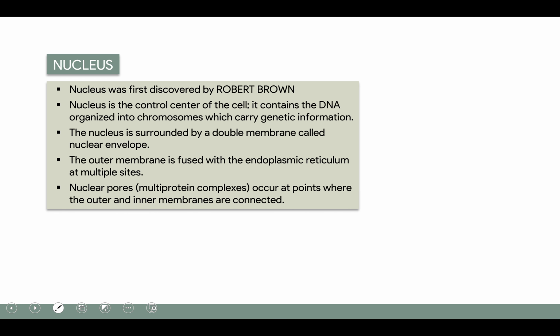The nucleus was first discovered by Robert Brown, and it is the control center of the cell because it contains the DNA, which is organized into chromosomes which carry the genetic information. The nucleus is surrounded by a double membrane which is called the nuclear membrane or envelope. The outer membrane is fused with the endoplasmic reticulum at multiple sites. The nuclear pore, as I said, the gap between the two nuclear membranes, is a multi-protein complex, and occurs at points where the outer and inner membranes are connected.